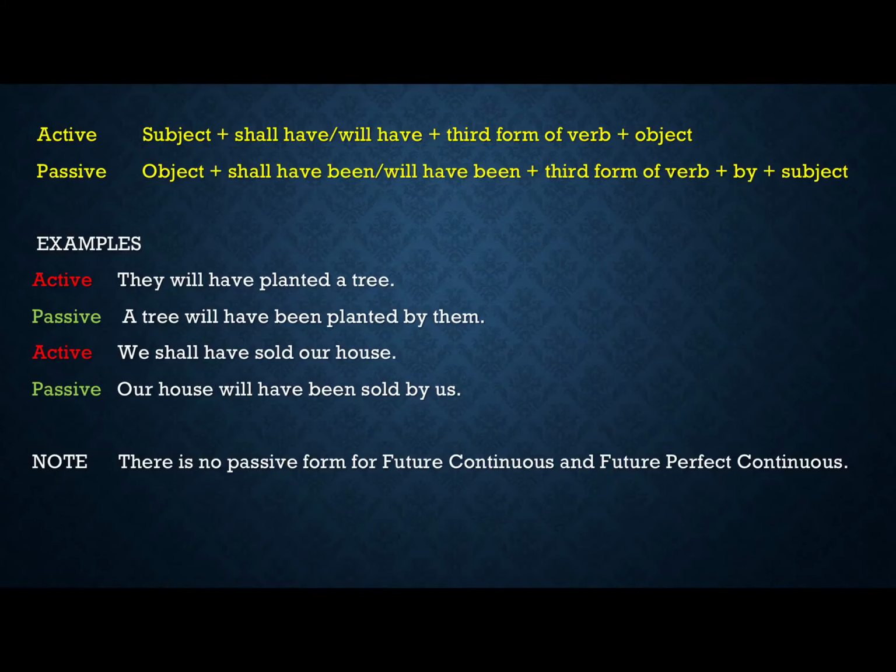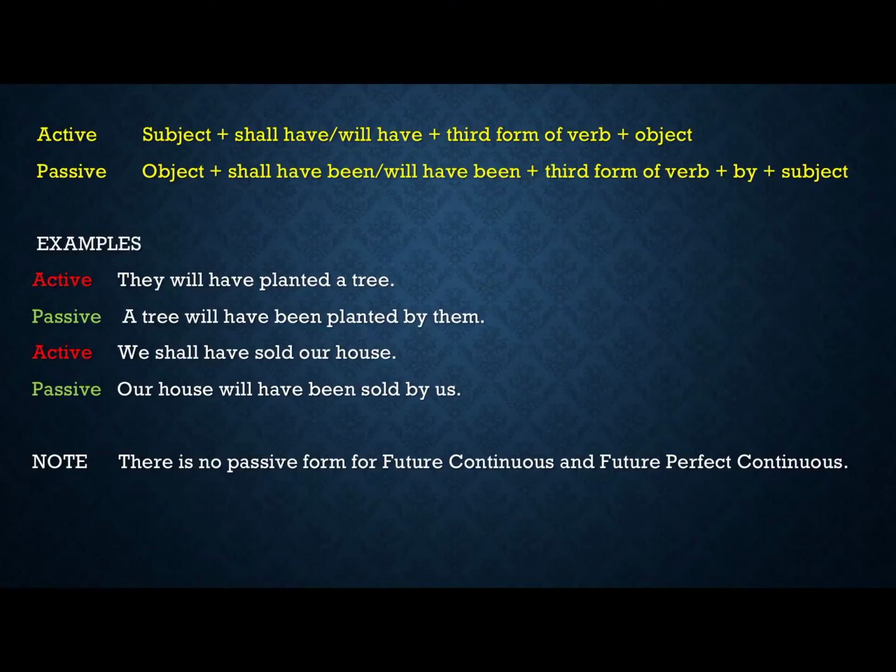This is how we will make it in the interrogative also. Shall plus subject plus have, then third form of a verb and object. Let us take this example again: shall they have planted a tree? In passive voice we will make it like this: will a tree have been planted by them? So this is how we will make it.